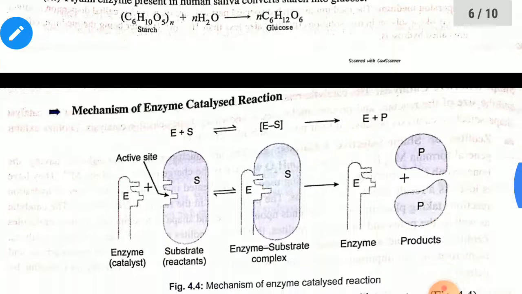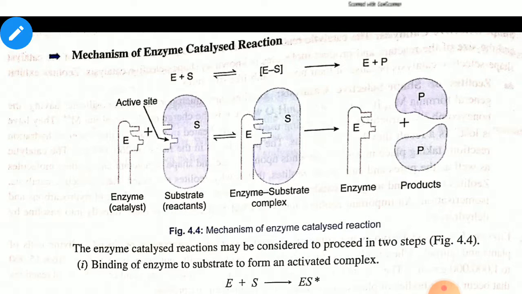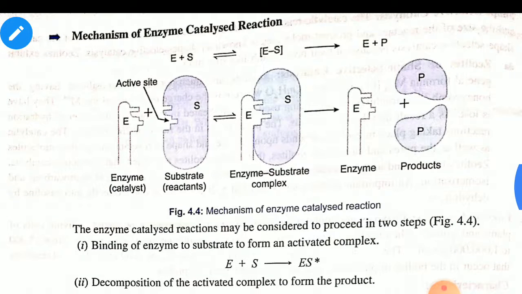Now, mechanism of enzyme catalyzed reactions. For example, when enzyme reacts with a substrate, it gives a new product. The mechanism is E plus S, where S is substrate and E is enzyme, gives ES intermediate. After certain time, this intermediate will be changed to enzyme and product.